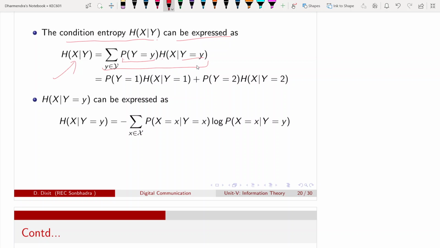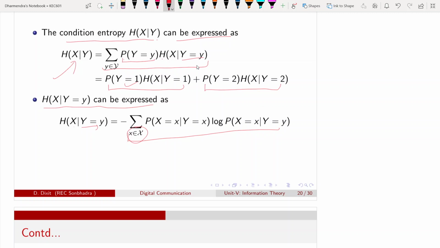I will expand these summations. So y takes value 1 and 2. For y equal to 1, I will write this. When y is equal to 2, I will write this. Now I have to calculate these conditional entropies for given y. Conditional entropy of x given capital Y equal to y can be written like this. Okay, for conditional entropy I have to sum with respect to x.